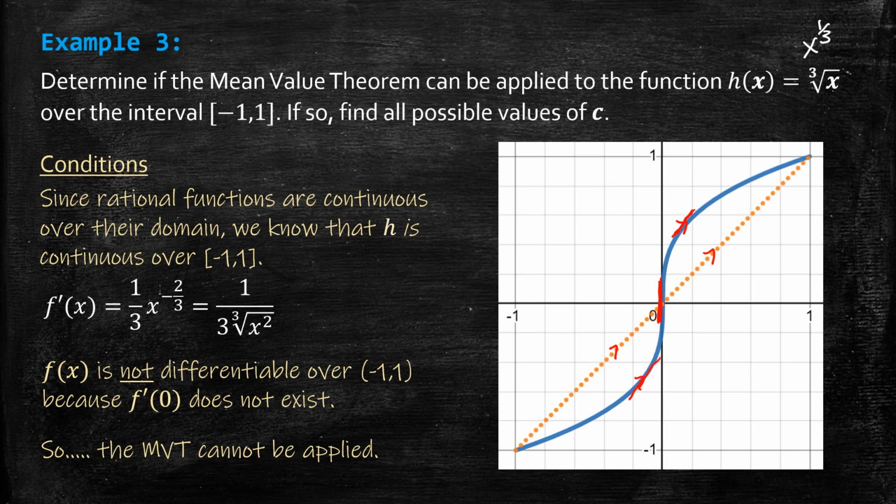Once again, we could change the interval over which we are interested, changing the interval to make sure that the conditions are met, then guarantees the mean value theorem can be applied without having to even look at a sketch of the situation. So the moral of the story is always check the conditions first.